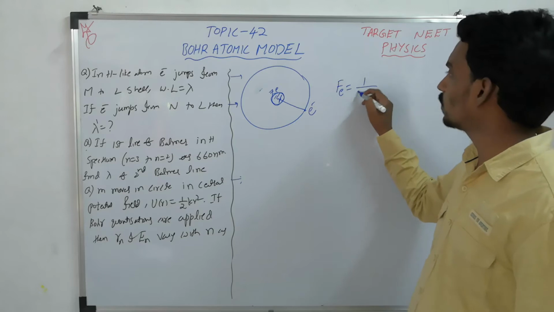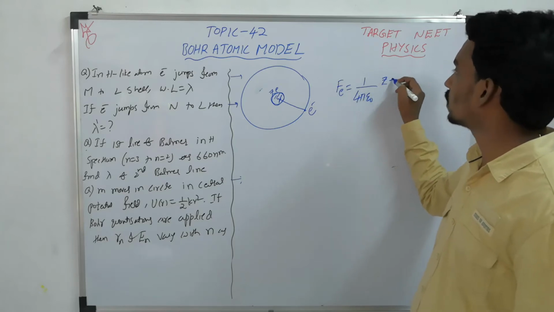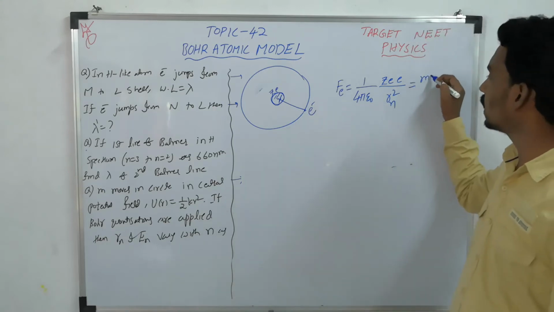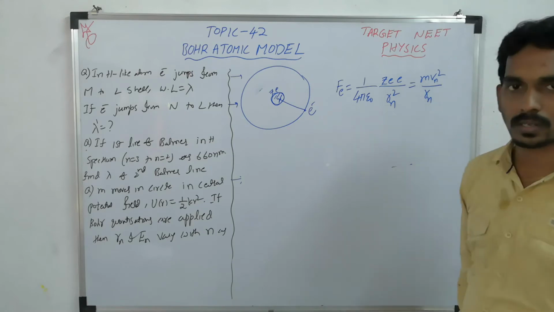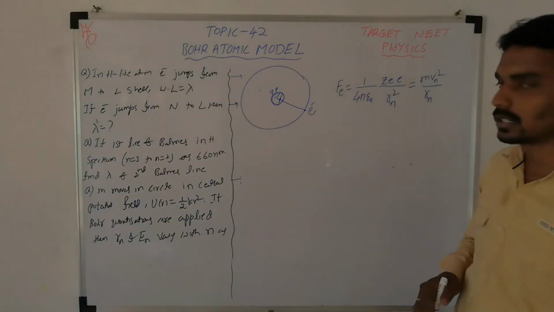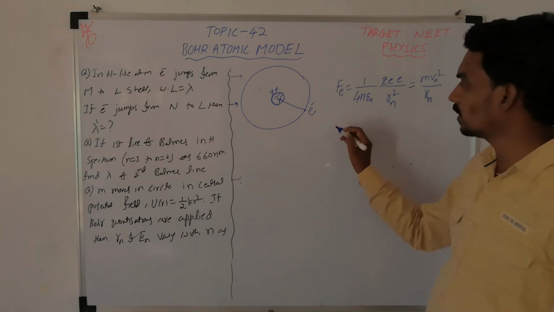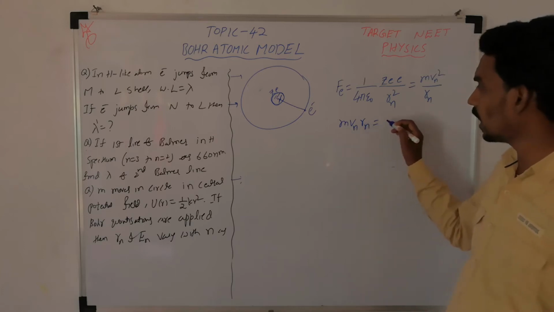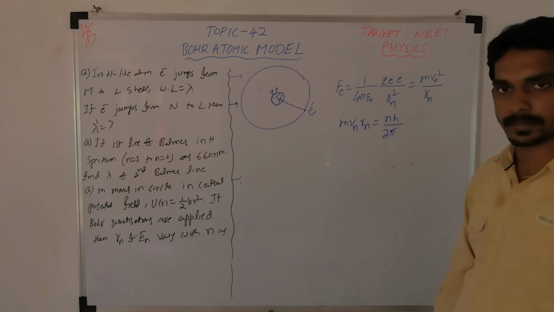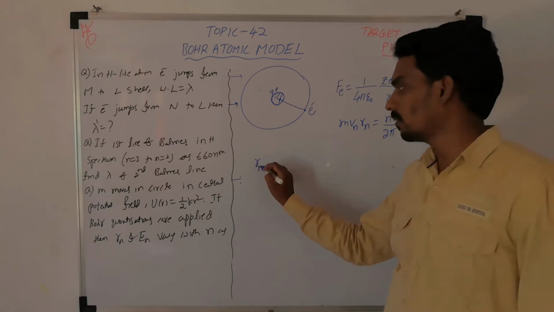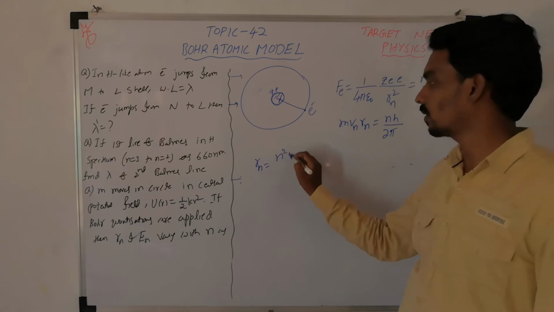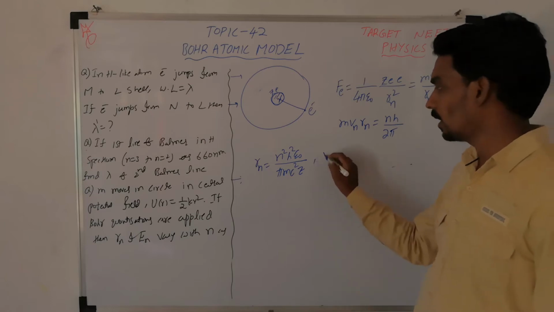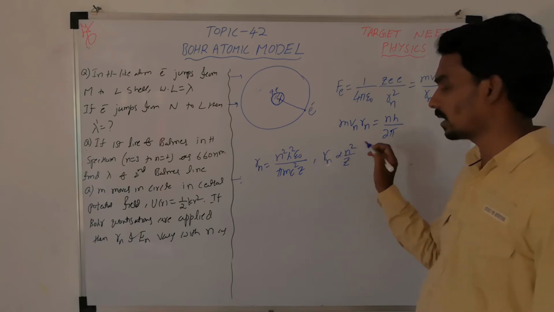So what is the electrostatic force? 1 by 4 pi epsilon naught, q1 q2 by r square, where r is the radius. This will provide the required centripetal force m Vn square by Rn. Then from this equation you will get the relation for speed and radius, where m Vn Rn equals n h by 2 pi. Then if you solve these two, you will get Rn as n square h square epsilon naught by pi m e square Z, where Rn is proportional to n square by Z.